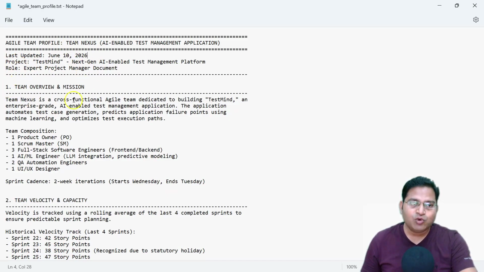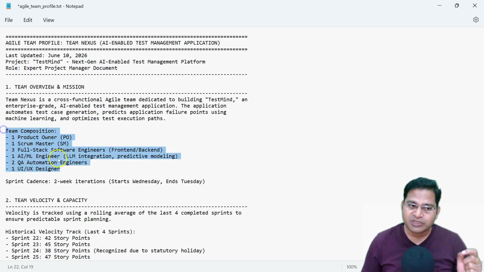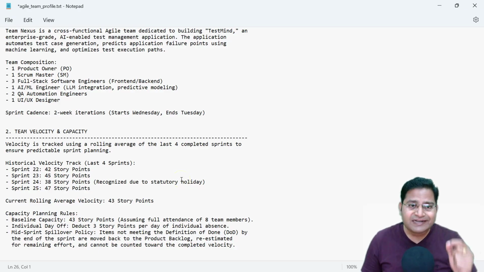Then we have the team overview and mission, which is what you'll have for your team, and the composition of your team: who the product owner is, usually one product owner and a scrum master, how many full stack software engineers, how many AI/ML engineers, how many QA engineers, and the UI/UX designer. You'll specify the team composition and the sprint cadence, such as two-week iterations, when it starts and when it ends, so that Claude Cowork understands your team context and your team's velocity.